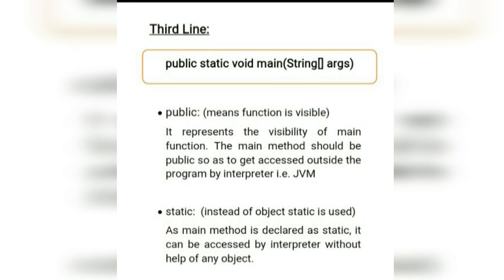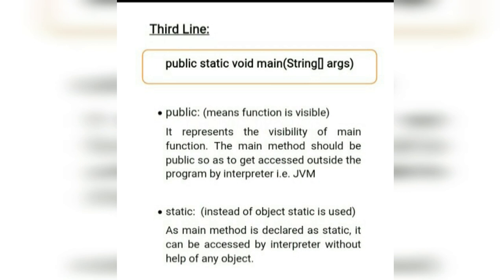Now the first one, that is public, which means the function is visible. That means void main. As we know, every program starts with the void main statement. The execution of the program starts with void main, so for the visibility of that main method, public is used. Now you will have the question, why is it not there in C and C++? My dear friends, I told you that the execution of Java is in two steps. That means first it is compiled and then it is interpreted.